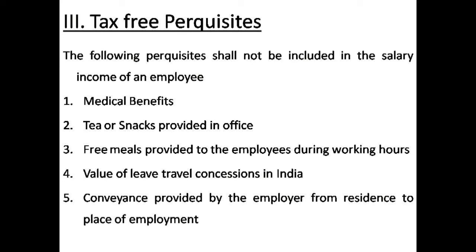Number one, medical benefit. And number two, tea or snacks provided in the office, as I said earlier. Third, free meals provided to the employee during working hours will all be exempted. The value of leave travel concession which has been provided in India will also be exempted. Next, convenience provided by the employer that has been used by the employee from the place of residence to the place of office use will also be exempted.